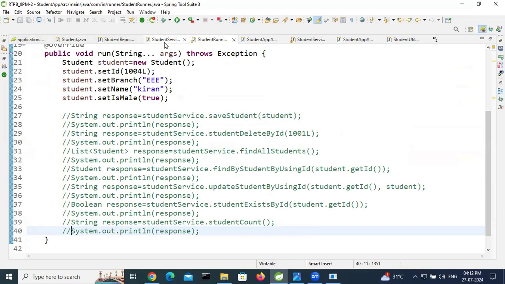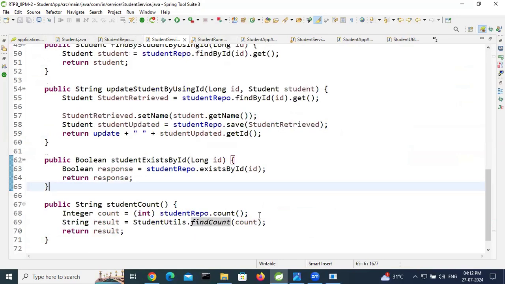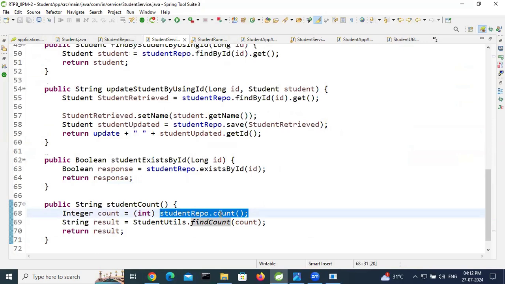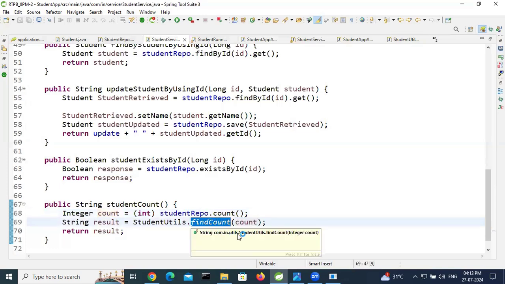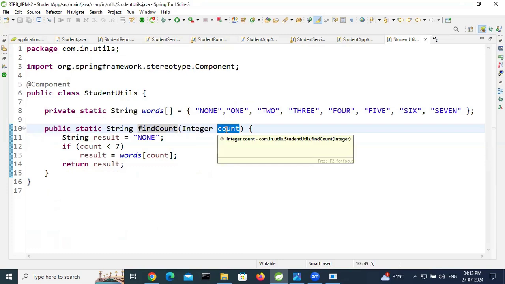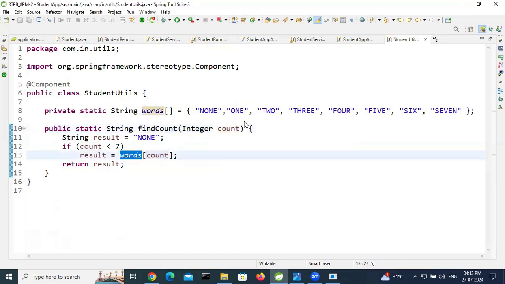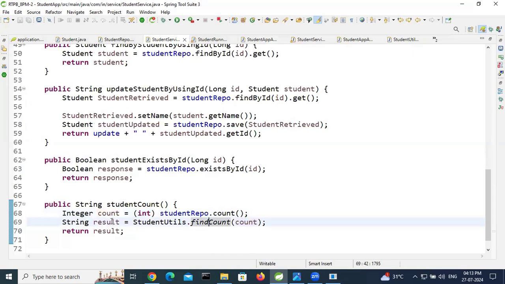I will explain this service logic again. We are finding the student count. That means if the database has 4 records, this count is 4. This count I am converting from long to integer and storing into count. I am passing this count as a parameter to find count. Inside find count, based on the count, it prints the word in letters, returning a string. This find count returns a string, and that string is returned by the student count method. So this is the logic we have developed in student utils.